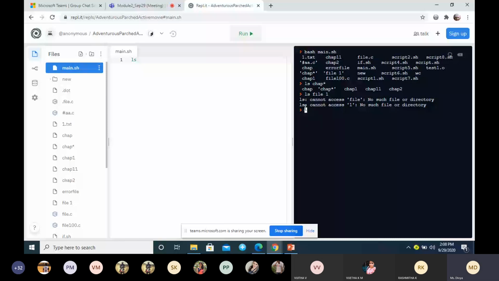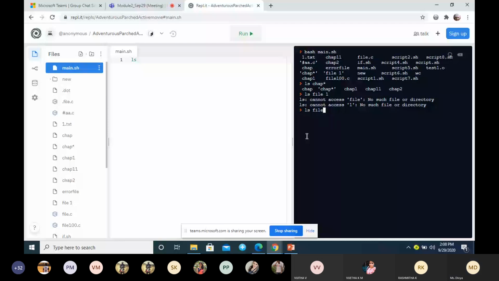Now the question is how to list this file. For that we can use escape: ls file, then a backslash, then the 1.